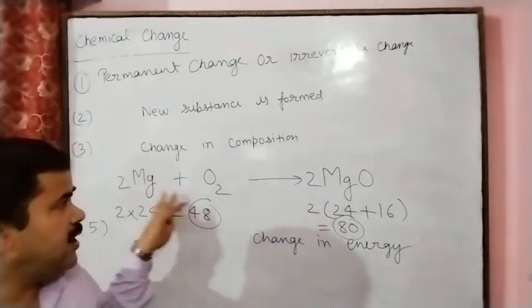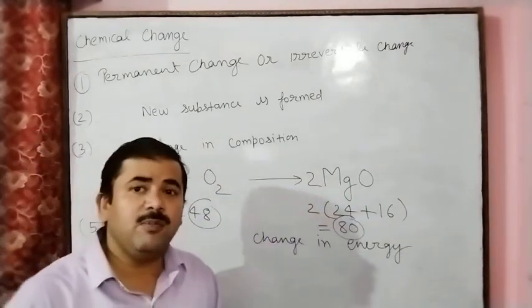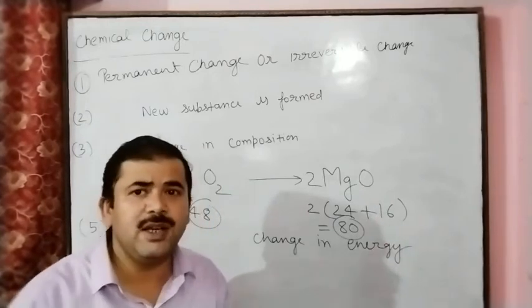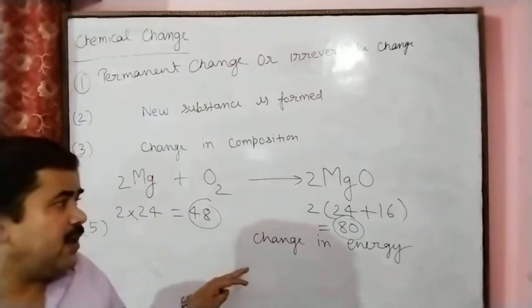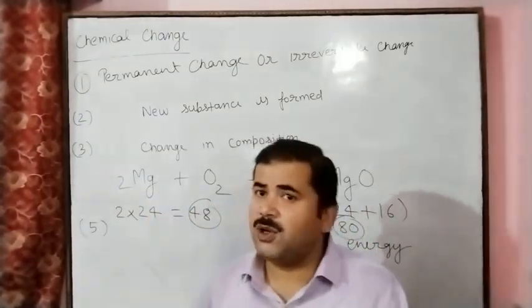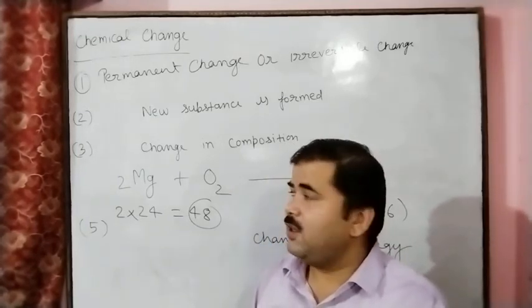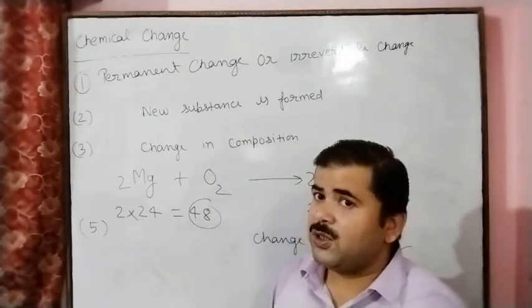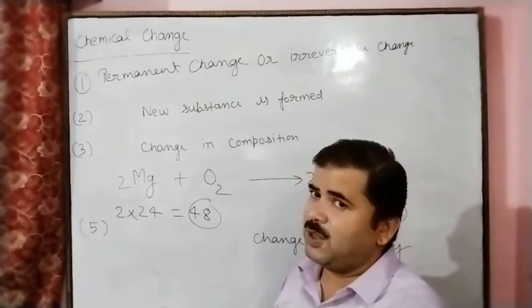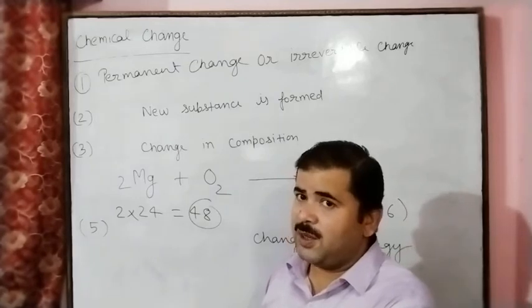So the mass change means we can say change in composition, and if the composition of the substance changes, it means that the mass also will be changed. In the previous chapter I told that the total mass of the reactants must be equal to the total mass of the products. According to Antoine Lavoisier, the total mass of the reactants must be equal to the total mass of the products. He stated that mass can neither be created nor destroyed during a chemical reaction.